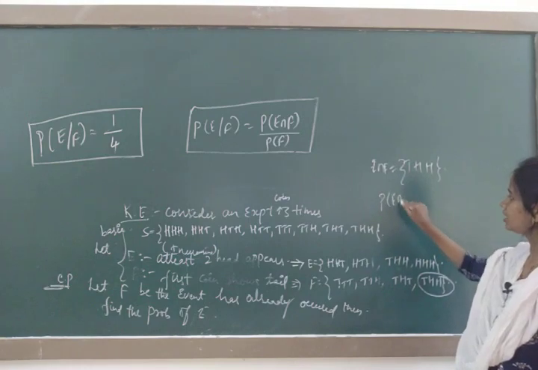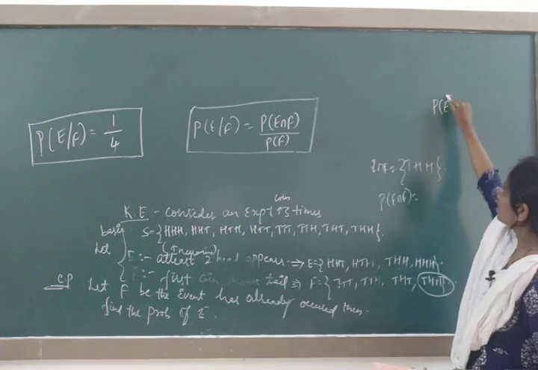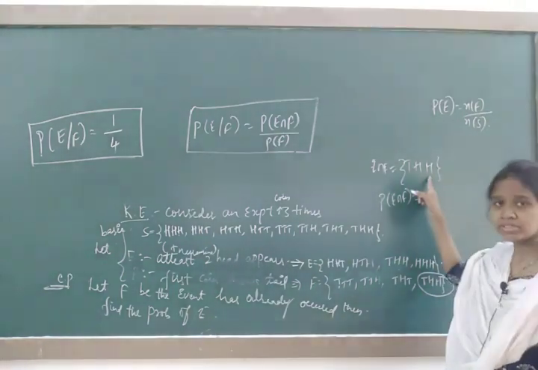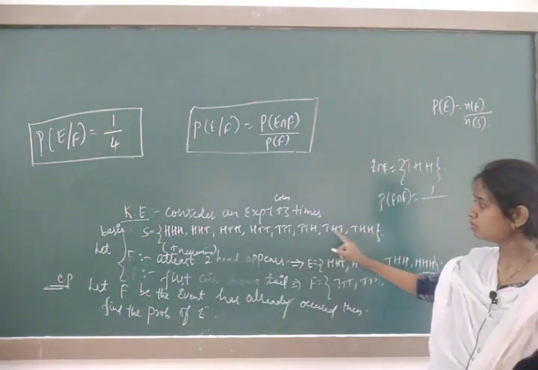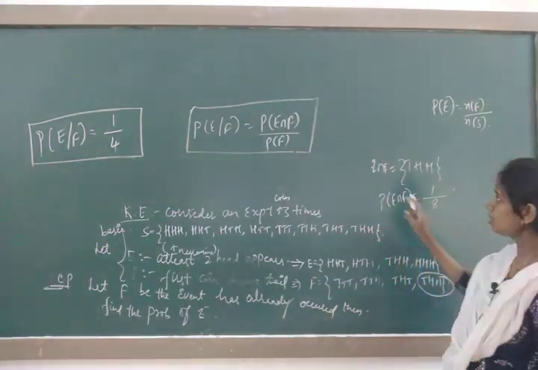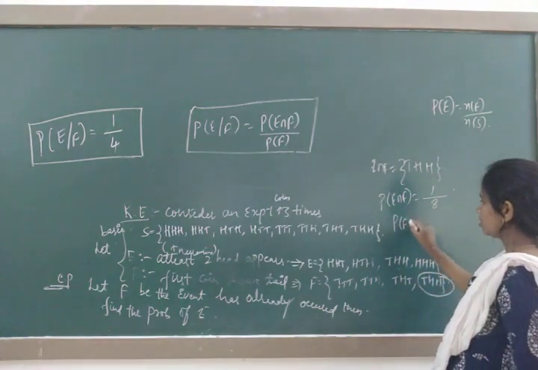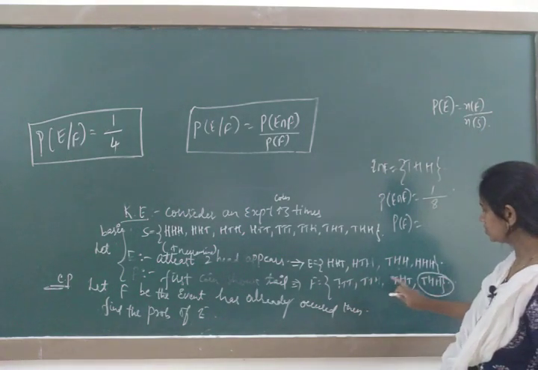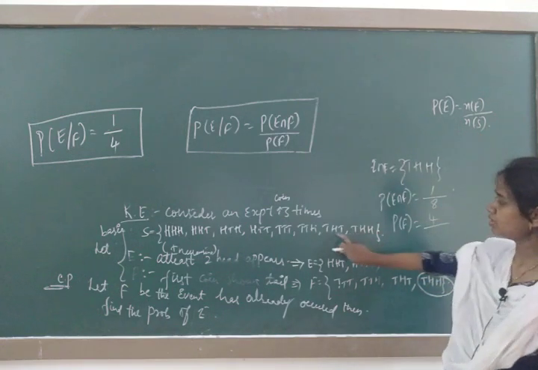So the probability of E intersection F, according to the probability formula P of E is equal to N of E divided by N of S. How many elements are there? 1. So 1 divided by N of S. In the sample space, how many outcomes are there? 1, 2, 3, 4, 5, 6, 7, 8. So 1 by 8. You got the P of E intersection F value as 1 by 8. Now find P of F. Again this formula, N of F: how many elements are there? 1, 2, 3, 4. So 4, by N of S, which is also 8.